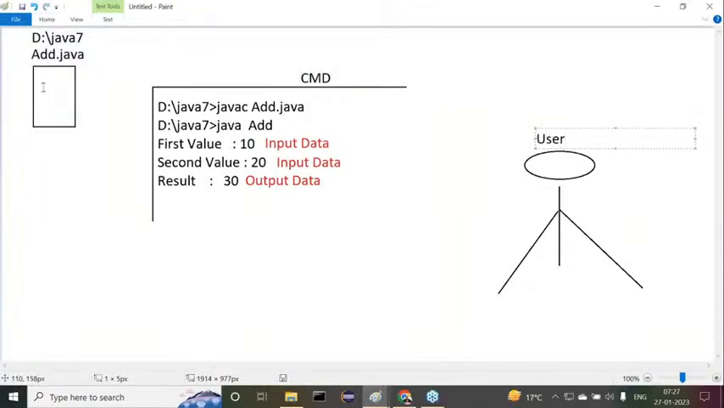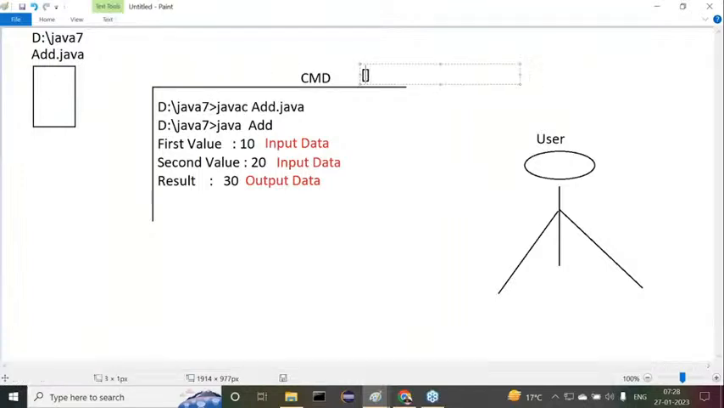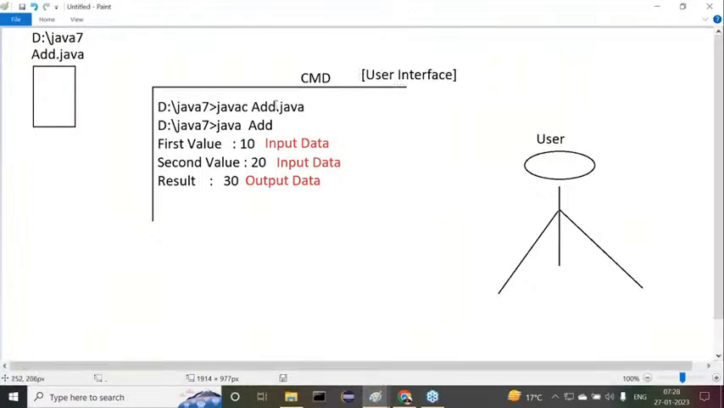The user is interacting with this program through the command prompt. Am I right or not? From the point of view of the program, if you stand at the program, this command prompt is acting as a user interface. This is an interface. An interface is a middle layer existing between the program and the user. And this interface provides an environment to interact with our program, or not?